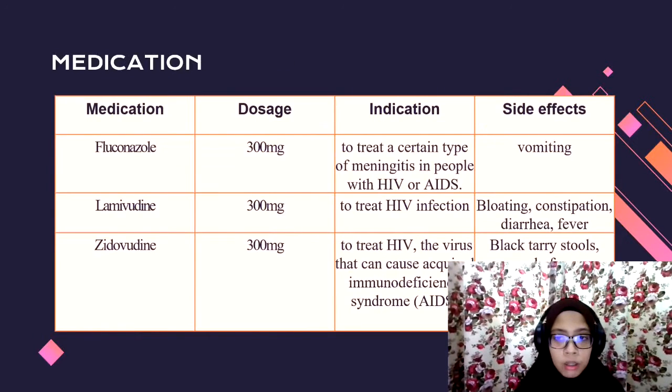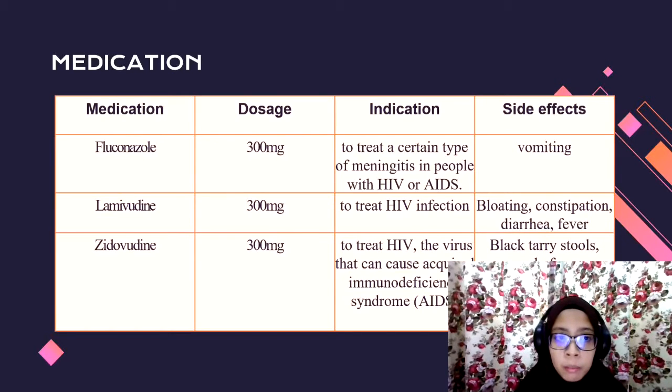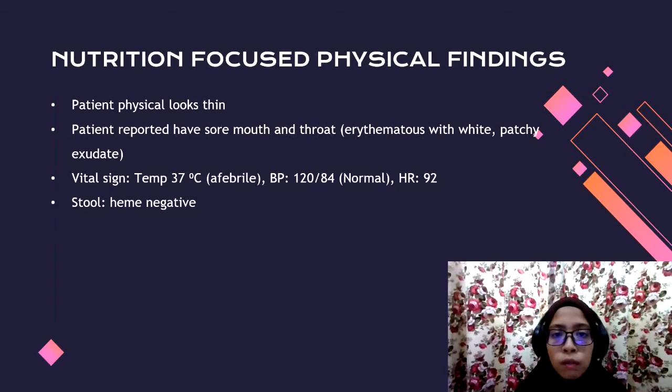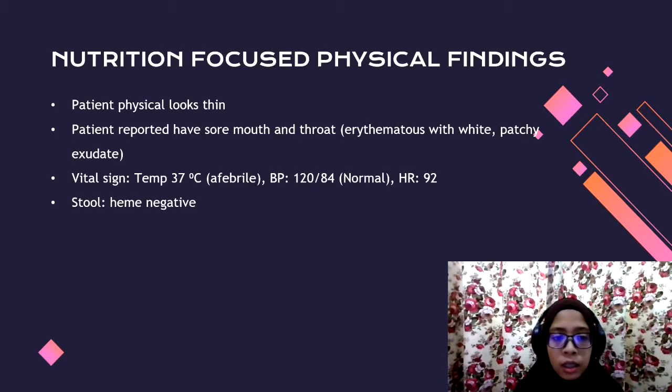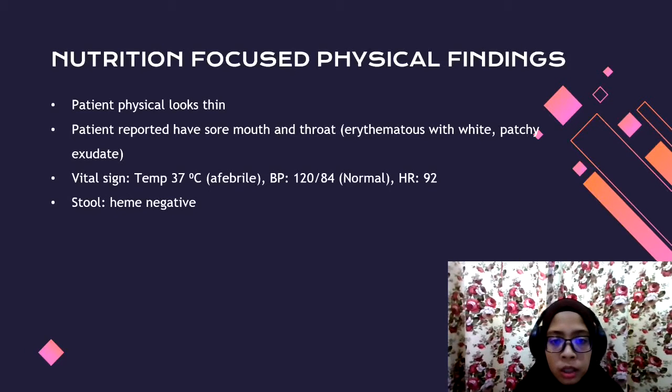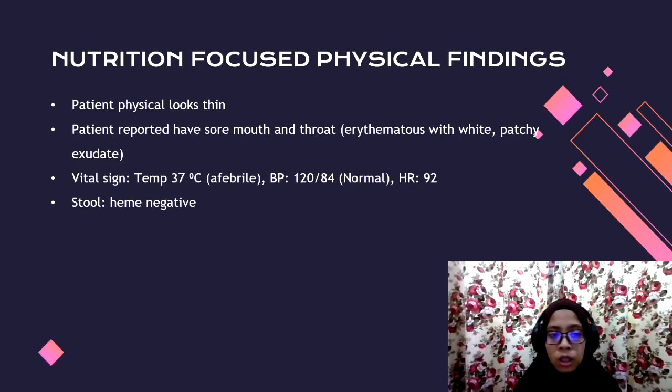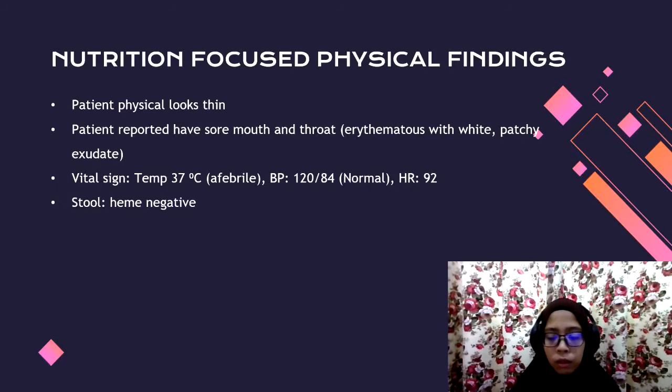This is the medication that has been taken by the patient. For nutrition-focused physical findings, the patient physically looked thin, and the patient reported having a sore mouth and throat. And the vital signs, first is the temperature, which is 37 degrees Celsius, which is febrile. The blood pressure is normal. The heart rate is 92. And the stool test shows that the patient is HIV negative.